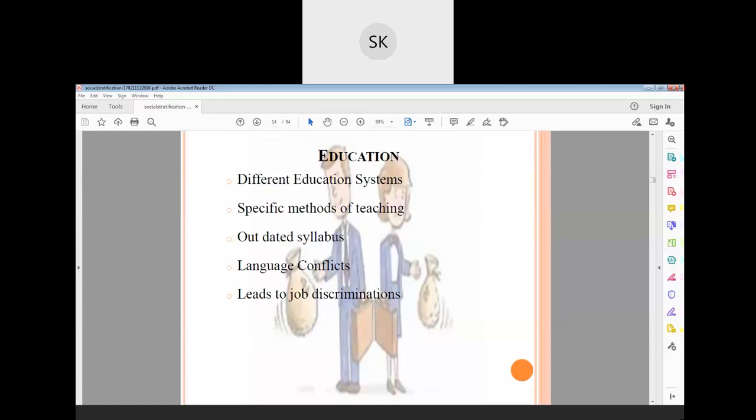What does it mean? What do you understand by that leads to job discrimination? Please, anyone? At least you can understand. Local students getting priority. Yeah, that is right. Then any other aspect?